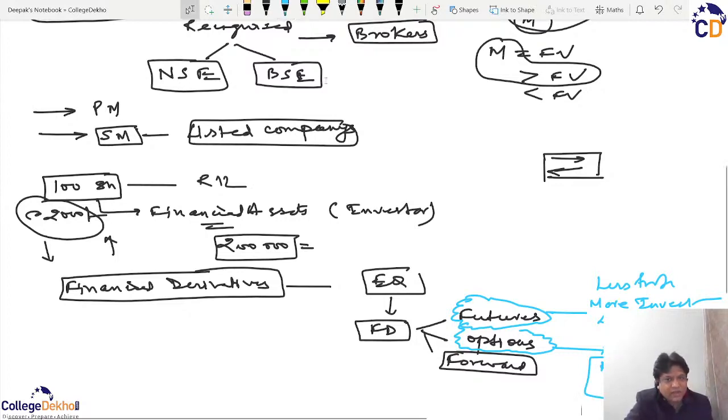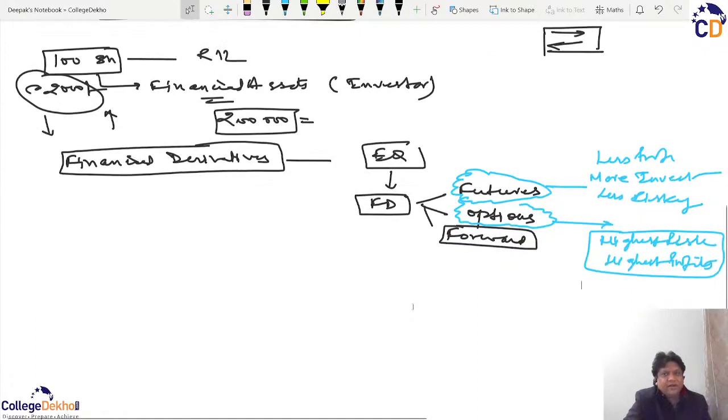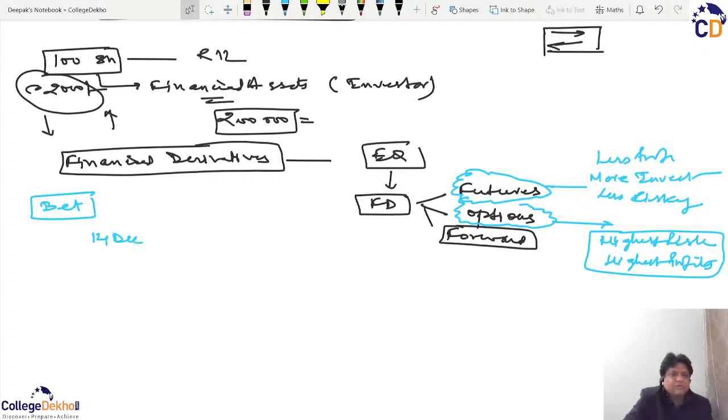And what actually are they? They in a way denote a kind of bet. For example, let's take the date of today. Today is 14th December 2021. And today, the price of Reliance Industries Limited, and this is more or less actual because I follow them practically, is around rupees 2385 per equity share.